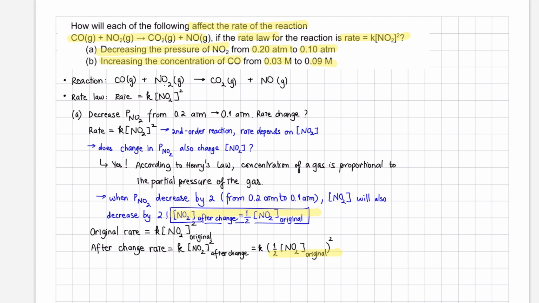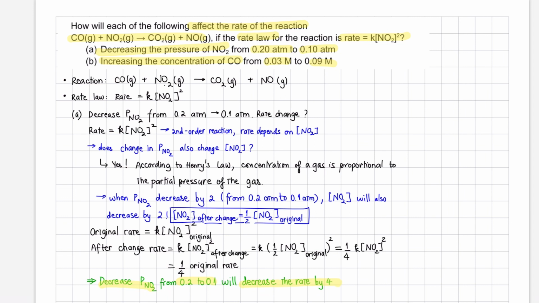So once we substitute that in, we can isolate the 1/4 outside, and we will see that the after-change rate is equal to 1/4 the original rate of this reaction. So in conclusion, decreasing the pressure of NO2 from 0.2 to 0.1 will decrease the rate by 4. And that's for part A.